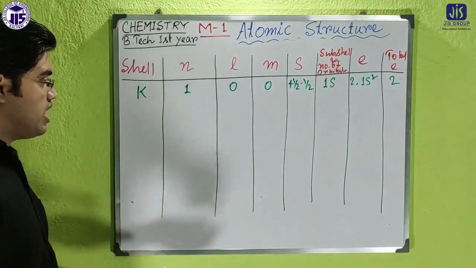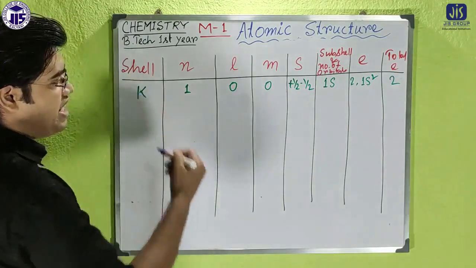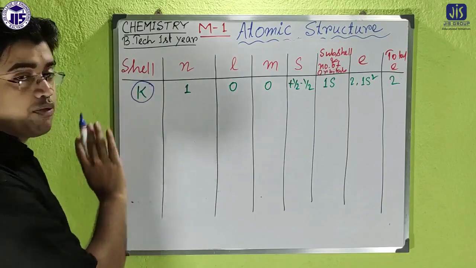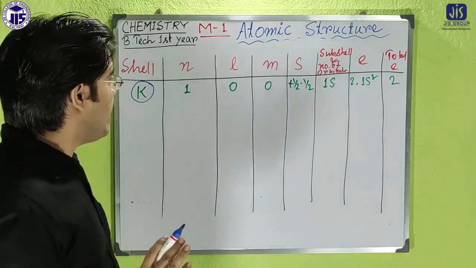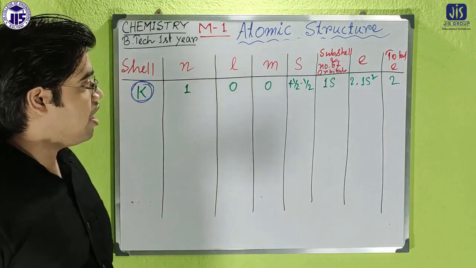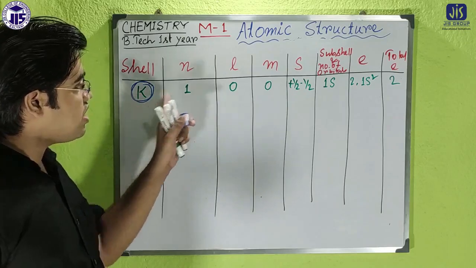So in the first case, when n equals 1, then what happens? If n equals 1 here, then what is the shell? The shell is K, it is the first shell. Okay, so then what happens? If it is the first shell, or you can take it as the orbit also, then in that case l equals 0.